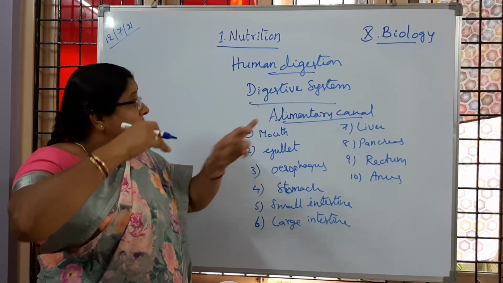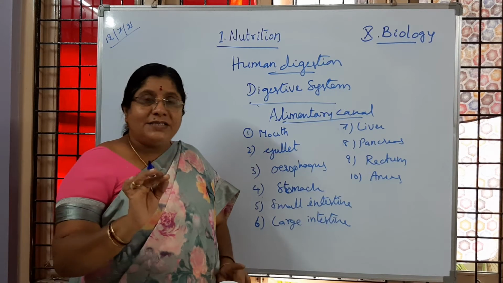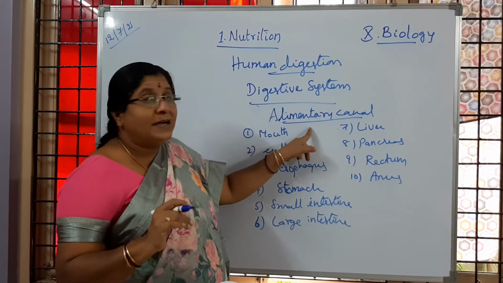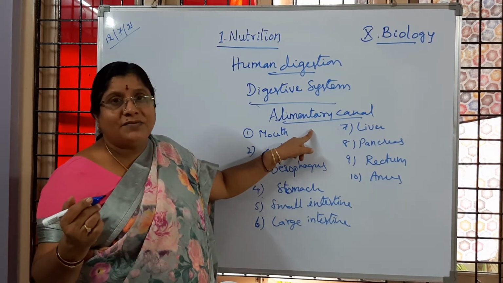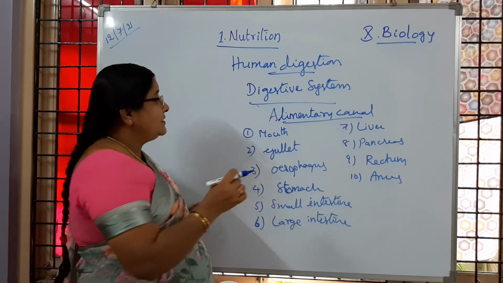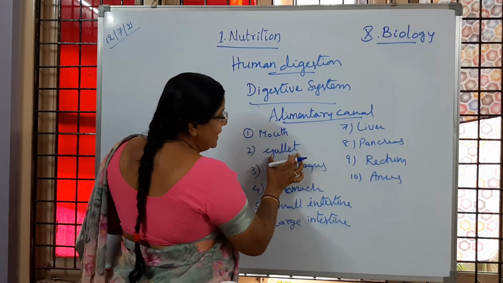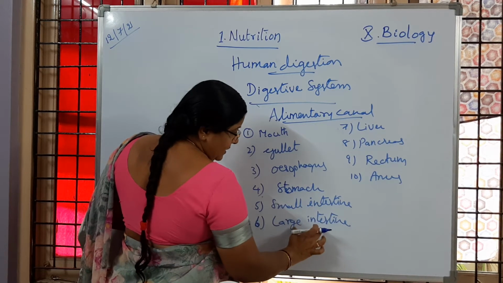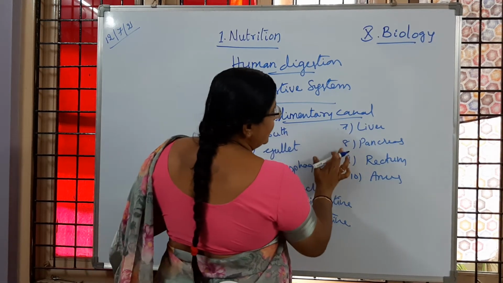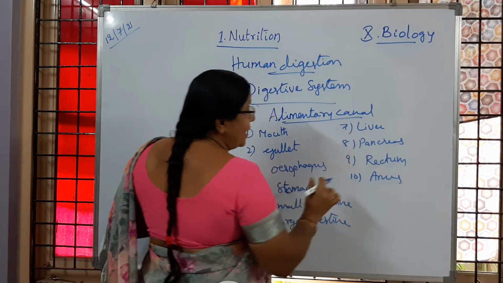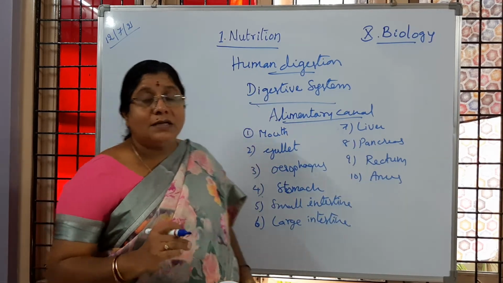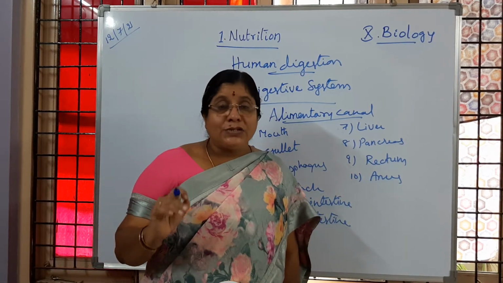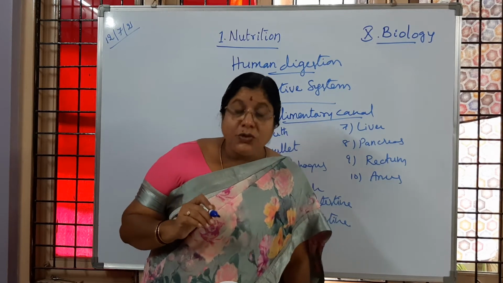The process of digestion takes place only in the alimentary canal, but not in the other systems of our body. I hope you understood. Is it clear to you? So mouth, gullet, esophagus, stomach, small intestine, large intestine, liver, pancreas, rectum and anus. All these are the different parts associated with the digestive system.